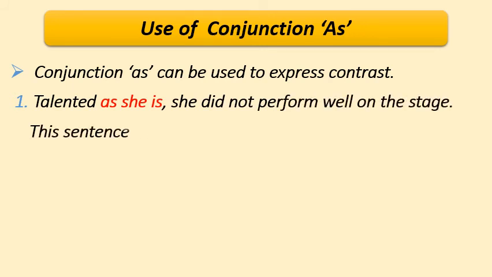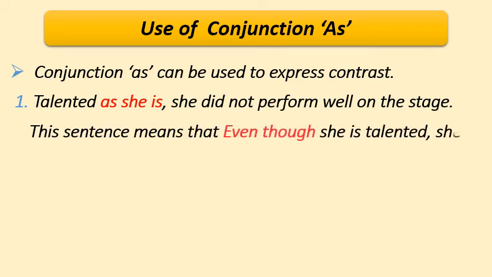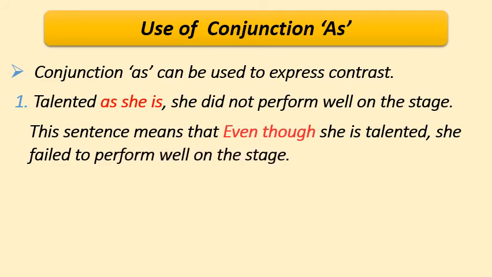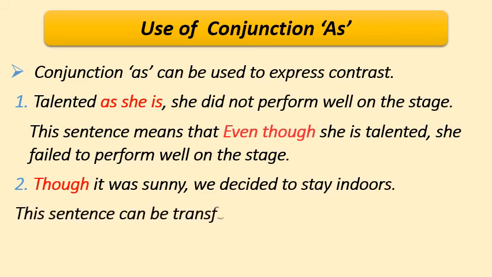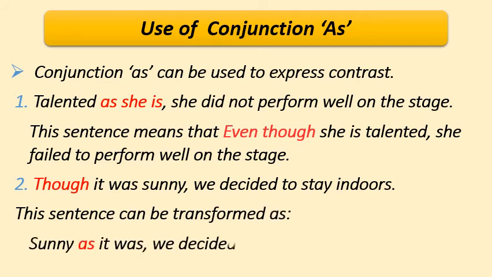So this sentence means that even though she is talented, she failed to perform well on the stage. To retain the same meaning, for example, though it was sunny, we decided to stay indoors. This sentence can be transformed as sunny as it was, we decided to stay indoors.